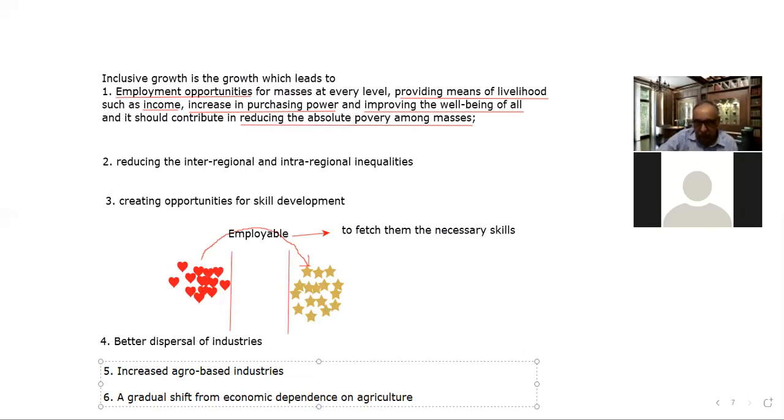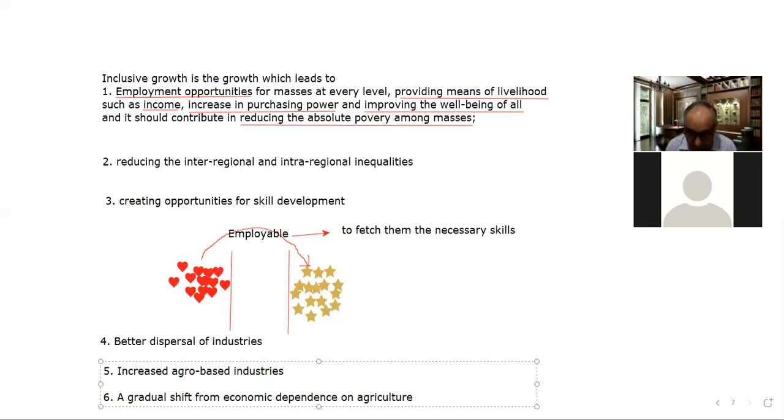So the four pillars, please keep in mind. One pillar of inclusive growth is opportunity. The second pillar is capability. The third pillar is accessibility, which means bringing capability and opportunity together. And the fourth is the security of the opportunity, right? So it should be long lasting. That is also important.